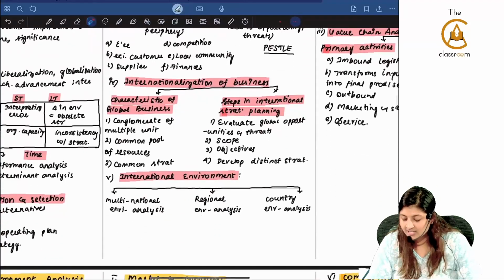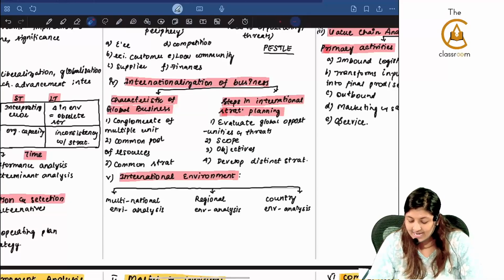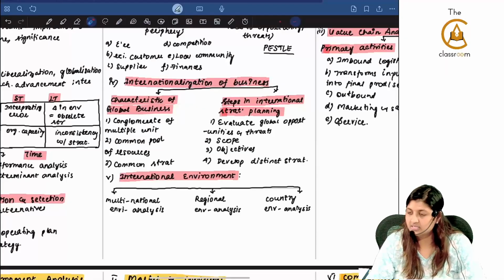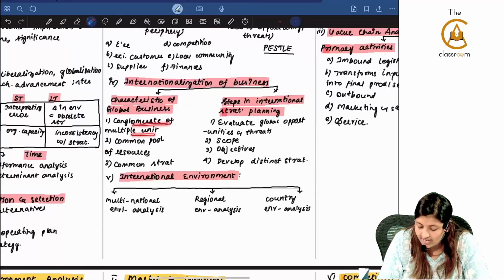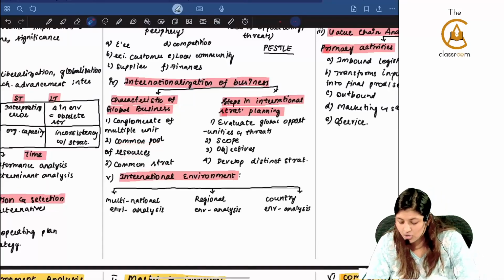What is internationalization of business? Characteristics of a global business. Now for this, what example did we take? For a global business, McD. Characteristics of a global business. First one is it is a conglomerate of multiple units. There is a common pool of resources and there will be a common strategy.